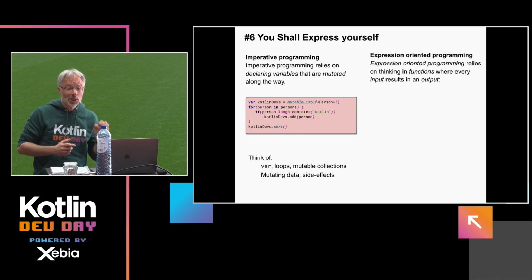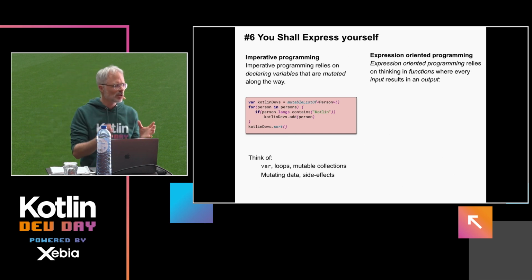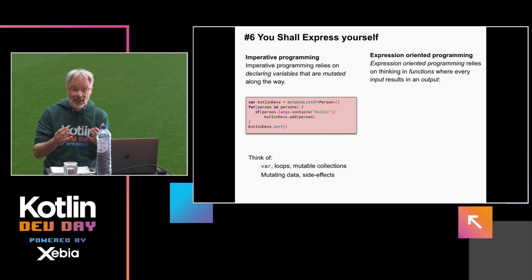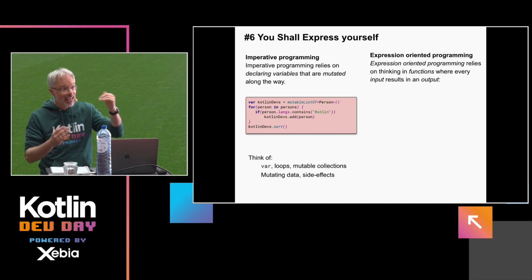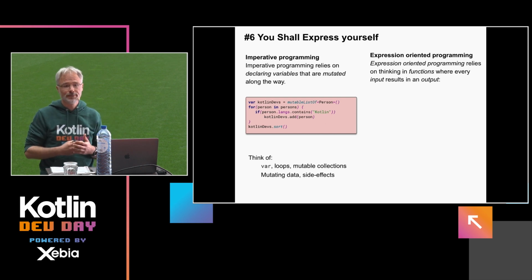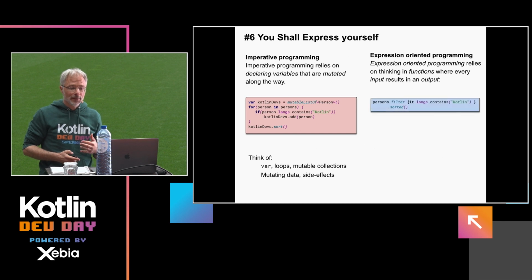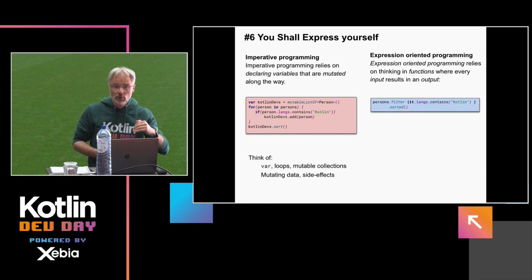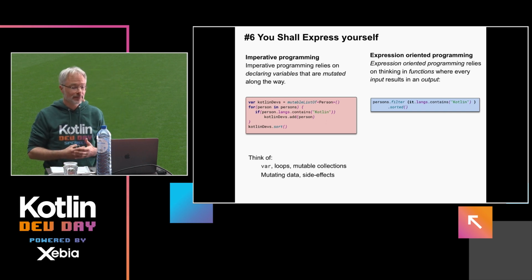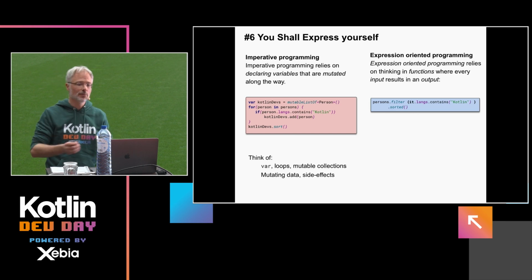The contrary is expression-oriented programming. It's not necessarily functional programming. The functional one is probably one step further, but it definitely relies on functional thinking in the sense that you think in input and output. And every output will actually be the input for the next computation, as we see here in this simple example. Something goes in the filter, something goes out, and based on that we continue our process.